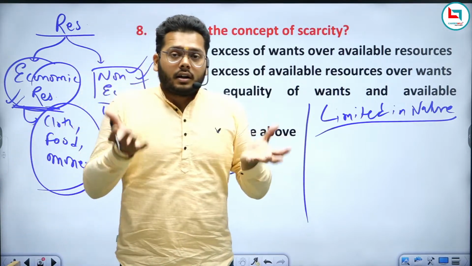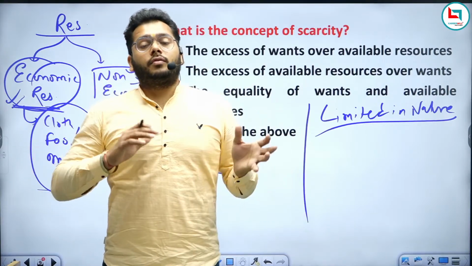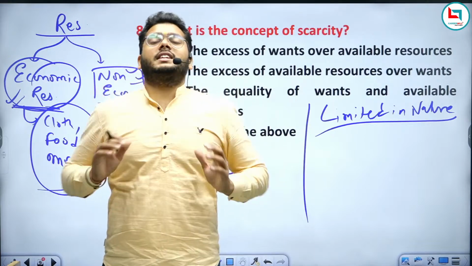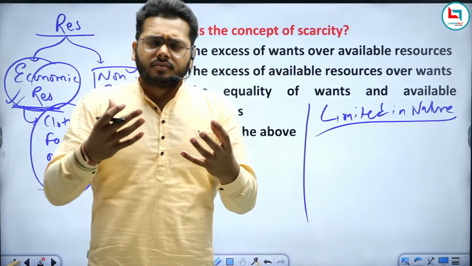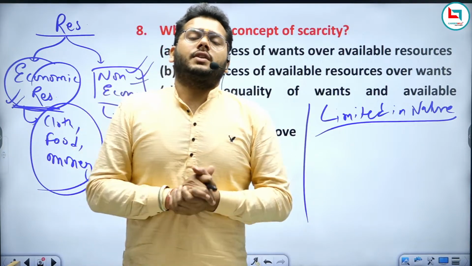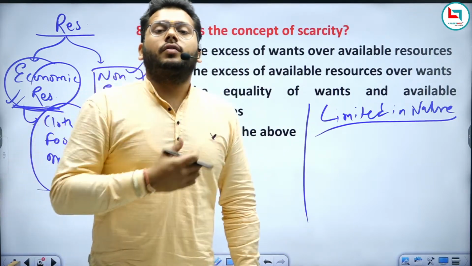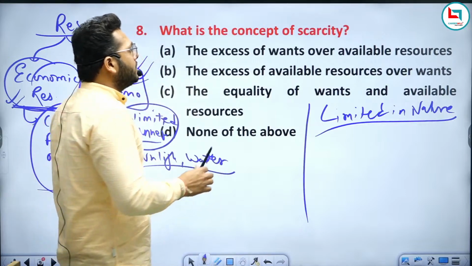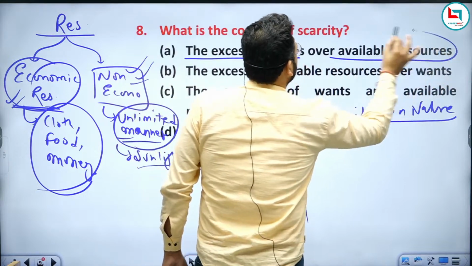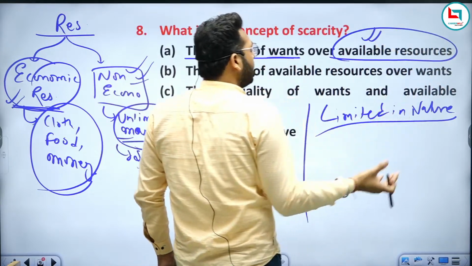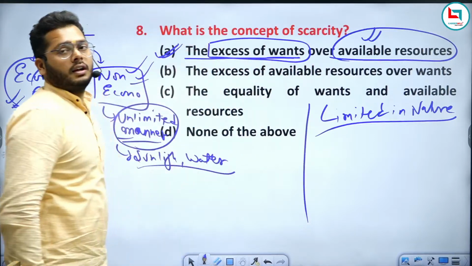So to compromise these needs and wants in regard to these resources, or for the allocation of these resources, how can we allocate them so that we get maximum satisfaction from using them? That is why we need to study economics. So scarcity means the excess of wants over the available resources. Whatever available resources we have, they are less than the wants. That's why A will be your right answer.